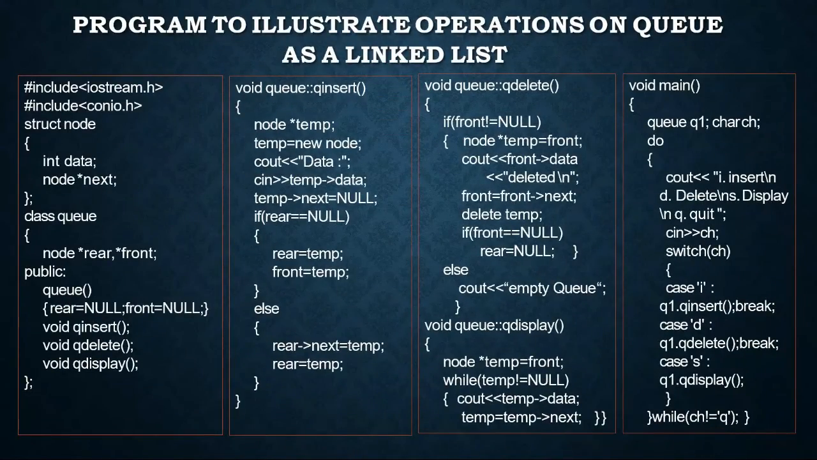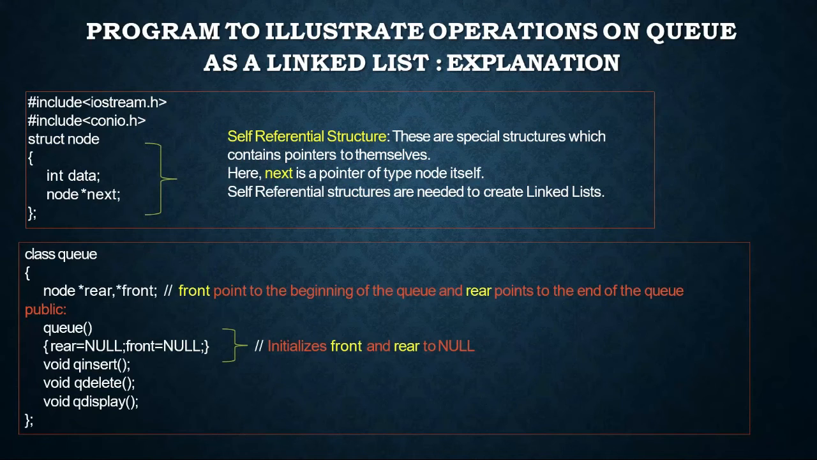Now here is a program to illustrate the operations on queue as a linked list. Here is the explanation of the code. In the first portion, this is a self-referential structure. These are special structures which contain pointers to themselves. In the second line, next is a pointer of type node itself. Self-referential structures are needed to create a linked list.